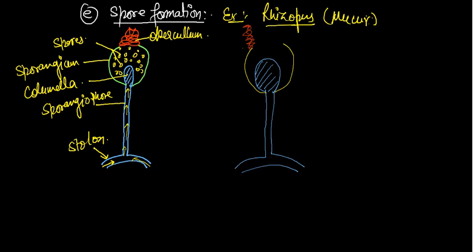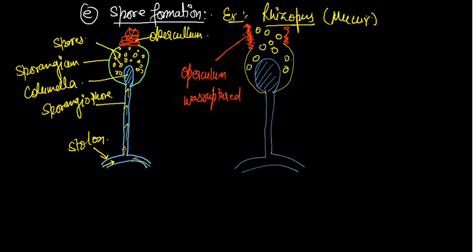The operculum was ruptured at the tip due to the pressure of the columella, because the columella absorbed the food material. The spores which were present inside are easily dispersed into the environment.